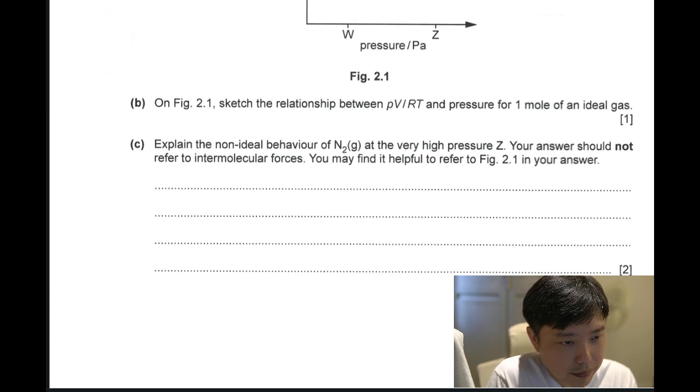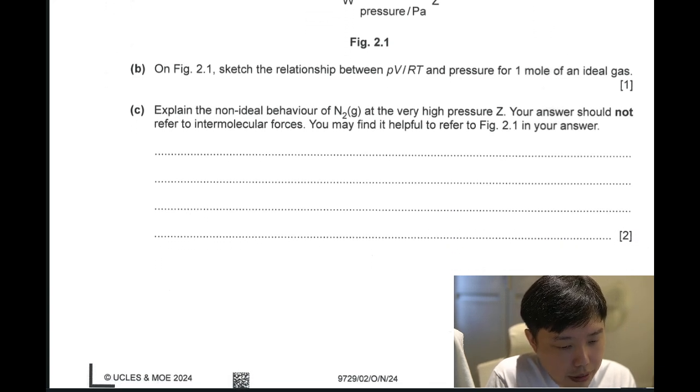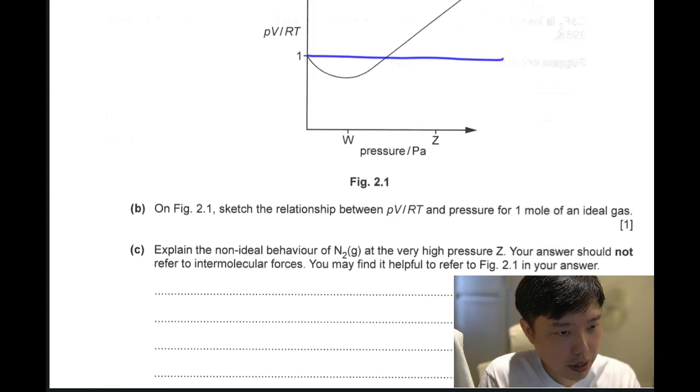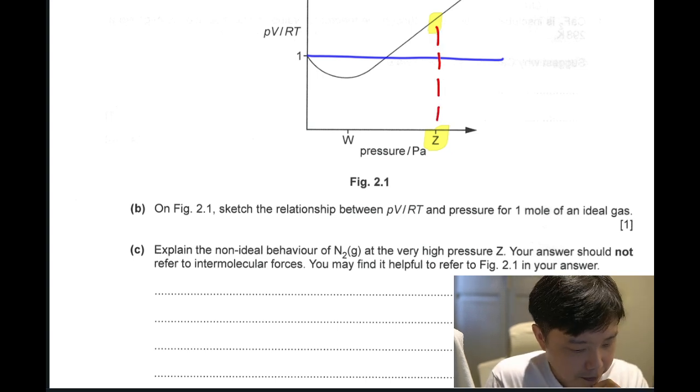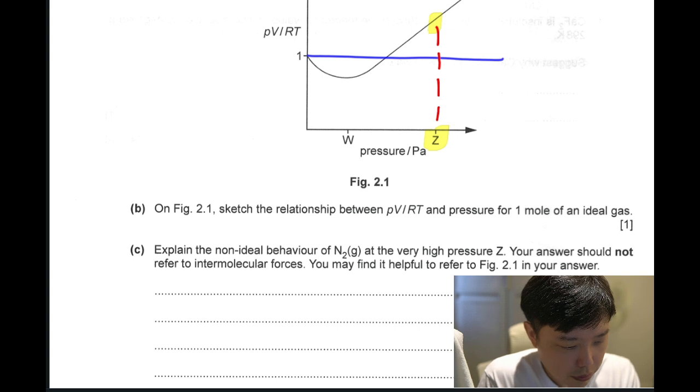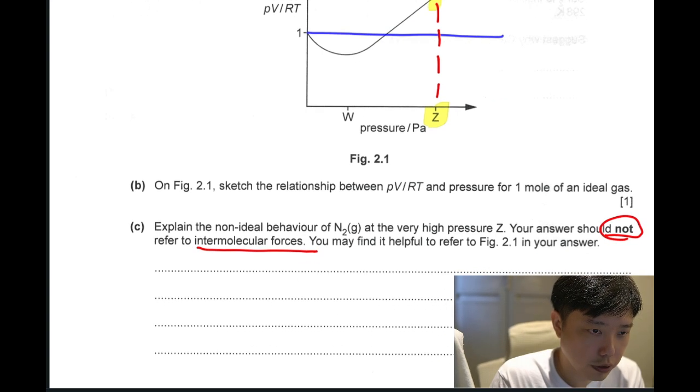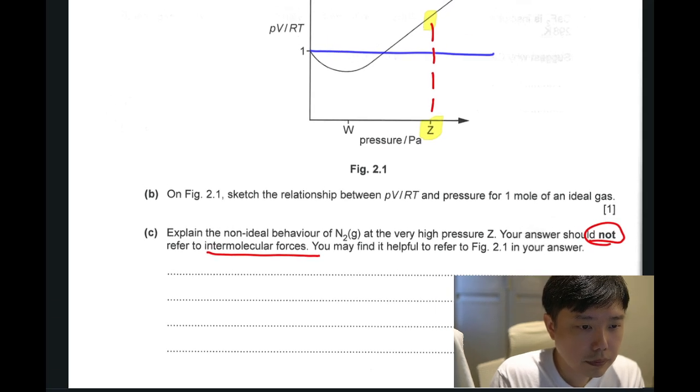Part C, they want you to explain the non-ideal gas behavior of nitrogen at very high pressure Z. So at very high pressure, we're talking about this point here. You can see that there is a very positive deviation. Your answer should not refer to IMF. You may find it helpful to refer to figure 2.1.